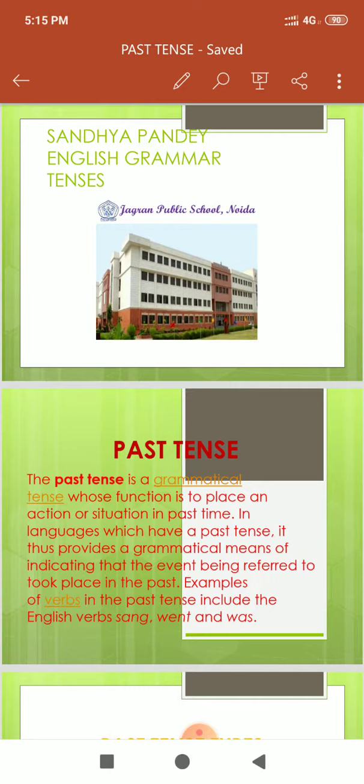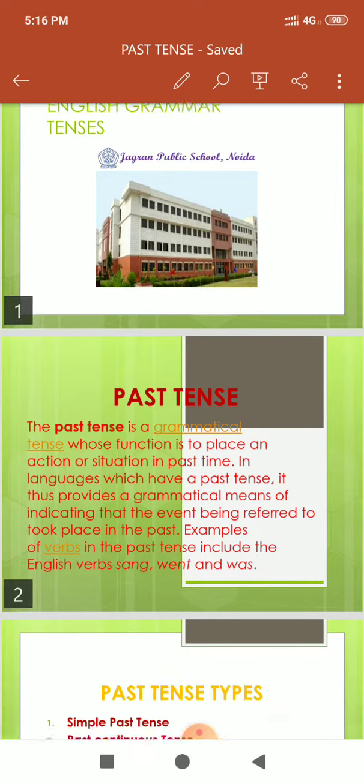Earlier in my previous window, I discussed present tense, the whole present tense, and now it's the turn of past tense. So, before moving to past tense, students, as I have described earlier, tense is the form of the verb that gives the relation between time and action. Time is the duration of the work, and action is the work done. Tense gives the time when the action is done. We discussed present indefinite, present continuous, present perfect, and present perfect continuous earlier. Now it's the turn of past.